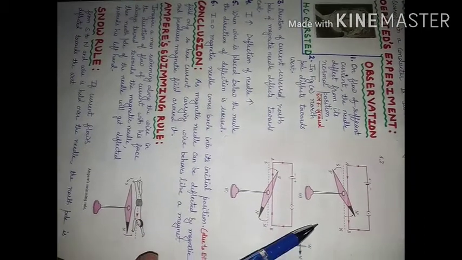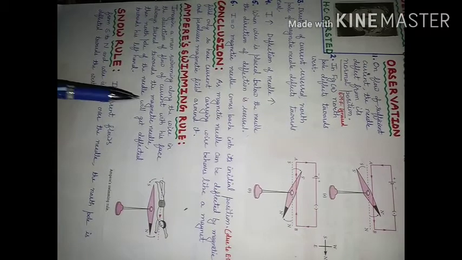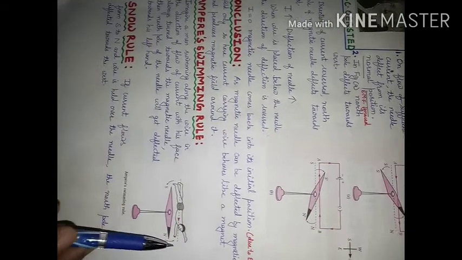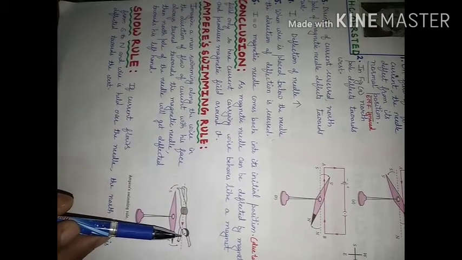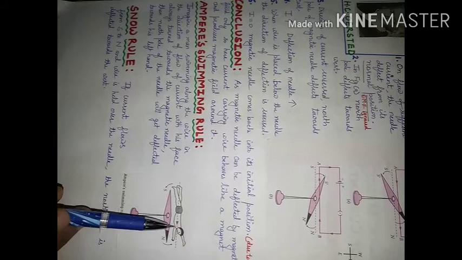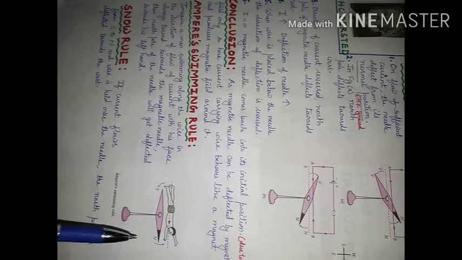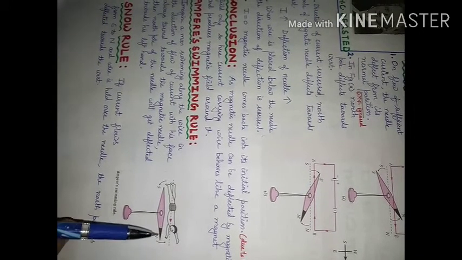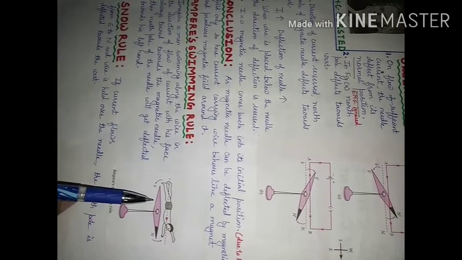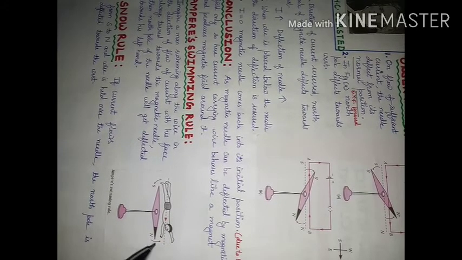And the observations were then given in the form of rules. One rule is known as Ampere's swimming rule, and the other one we are going to consider is the snow rule. According to Ampere's swimming rule, if we consider a swimmer swimming along the wire in the direction of flow of current and facing towards the magnetic needle, then the north pole of the needle will deflect towards his left hand. Here you consider the position of the person above this magnetic needle. So the north pole will deflect towards his left hand.